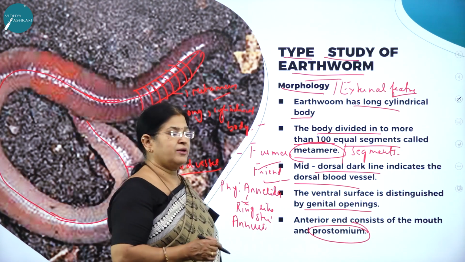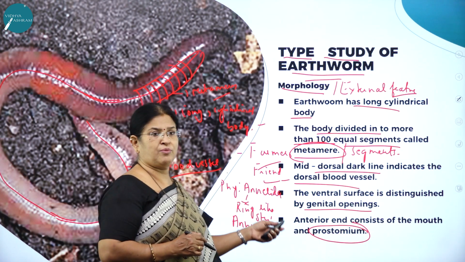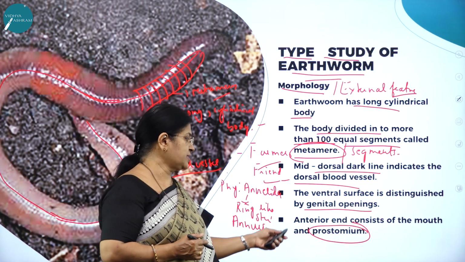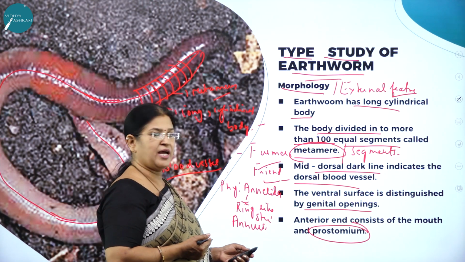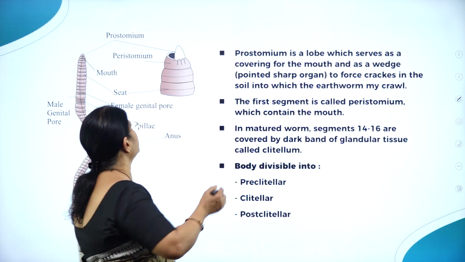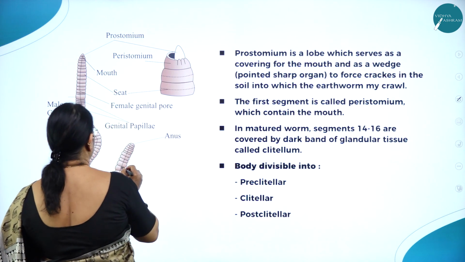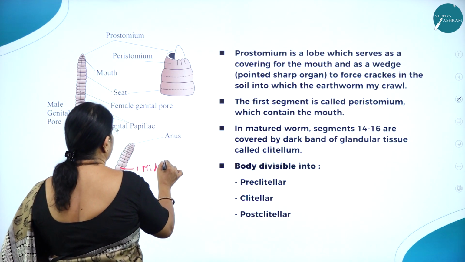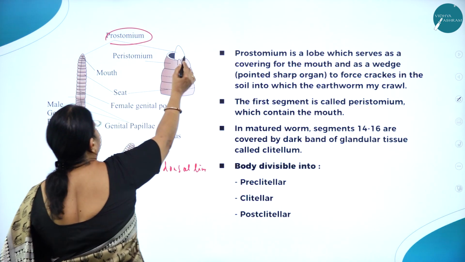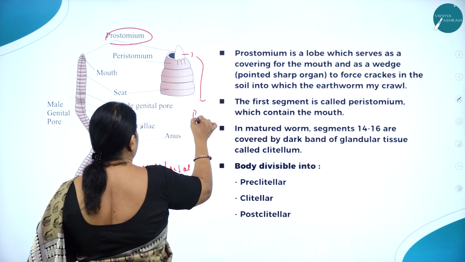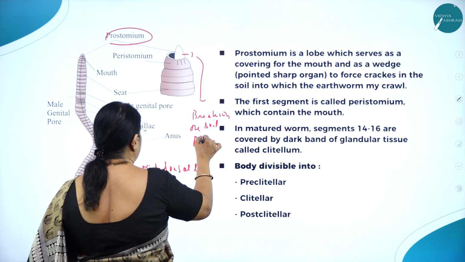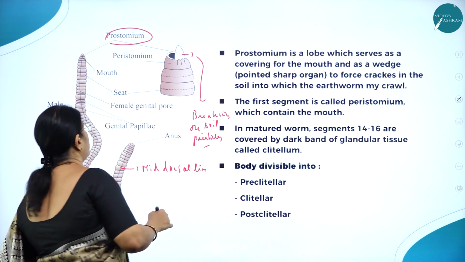And mid-dorsal, there is a dark line. You can see the dark line, and what is that indicating? Blood vessel. And the ventral surface is distinguished by genital openings, and the anterior end consists of the mouth and prostomium, which helps in breaking down the soil particles. Here you can see the prostomium. Here you can see the annular rings. So this is the mid-dorsal line. Here you can see the mouth with prostomium. This will help in breaking down the soil particles.